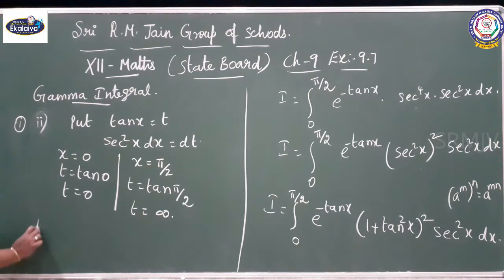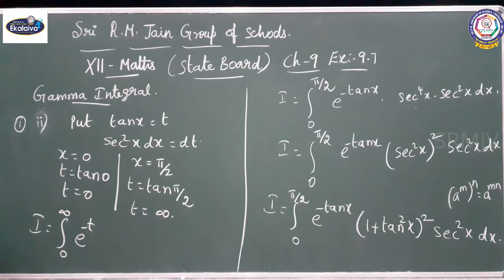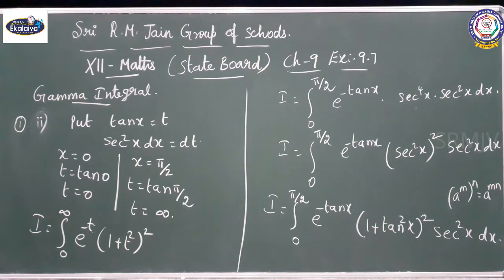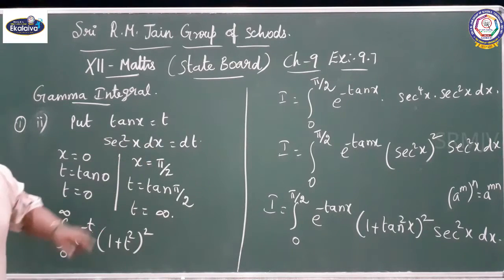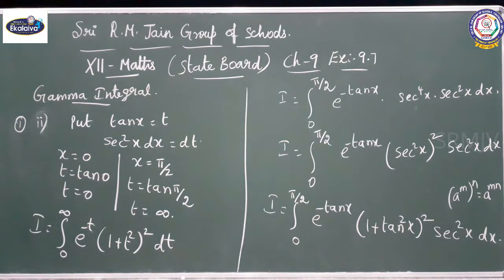Infinity. I equal to integral 0 to infinity e power minus t into 1 plus t square the whole square dt. Secant square x dx is nothing but dt.